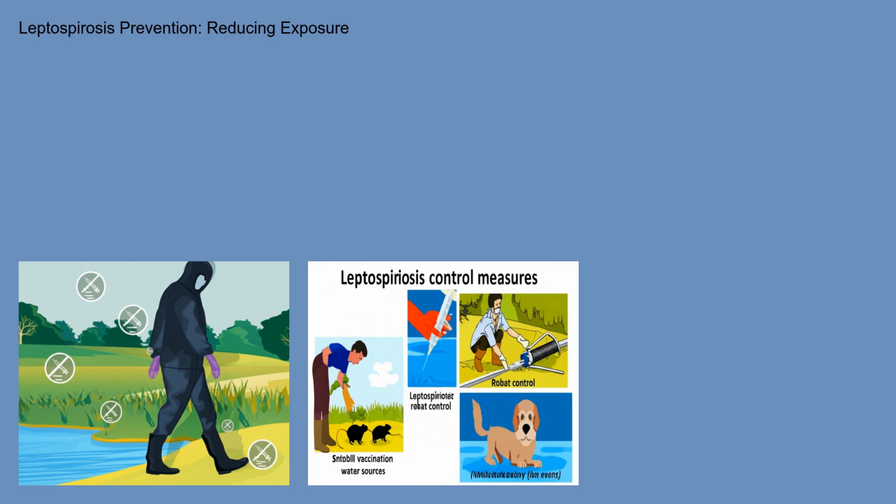Prevention of leptospirosis involves reducing exposure to the bacteria. This includes avoiding contact with potentially contaminated water and soil, especially in areas known to have Leptospira. Wearing protective clothing, such as boots and gloves, is recommended for those at occupational risk. Rodent control measures are important to minimize the spread of the bacteria. Vaccination is available for animals in some regions and may be considered for high-risk individuals.